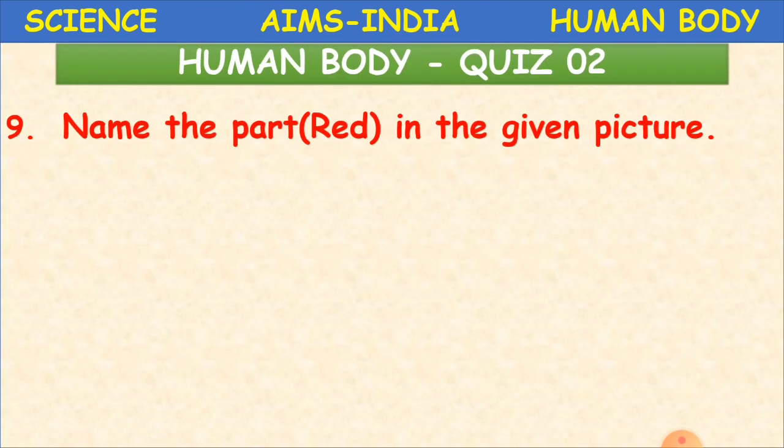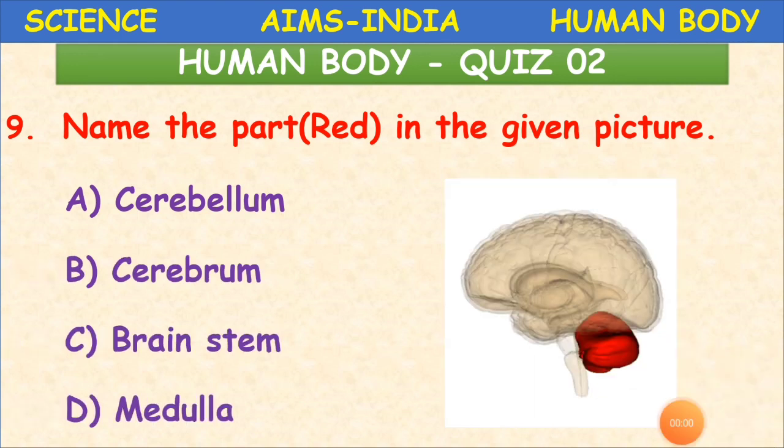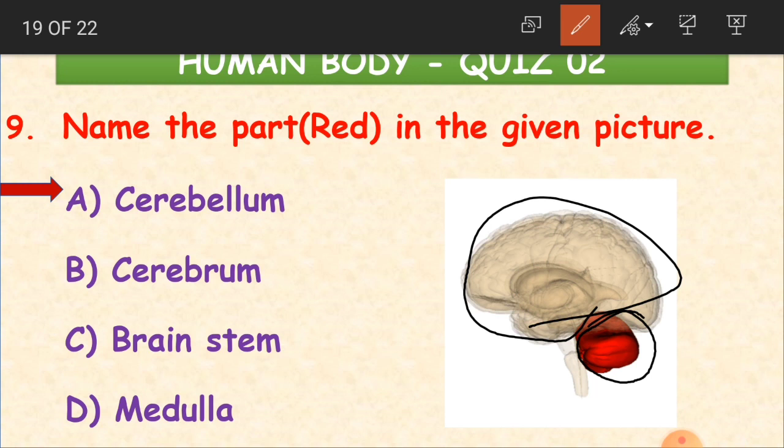Name the part in red in the given picture. I'll just give the picture. So, name the part which is red in color. What is it, children? Cerebellum, cerebrum, brainstem or medulla? What did we learn it as? It is the cerebellum. The part above is the cerebrum, and the cerebellum is down below it, where it controls the muscle actions and the body part movements. Clear, children? Now the next question.